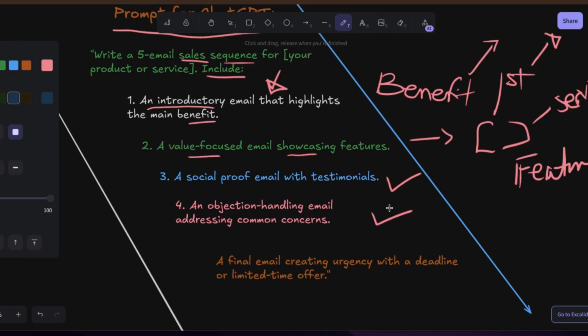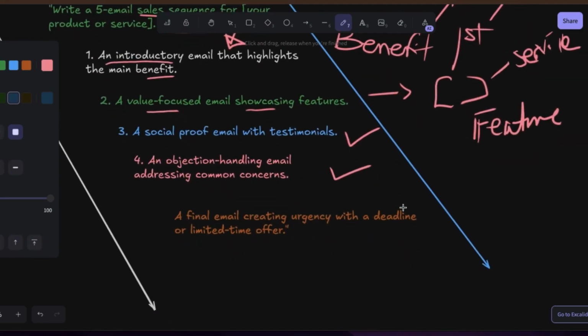Then we also will tell them that this is the part where we handle objections. Objection handling emails addressing common concerns. Because people will say, oh, this is the reason why I've not gone. I don't have money, I don't have this. You need to address all that kind of stuff that might come. Common concerns in your field. ChatGPT knows what those concerns are.